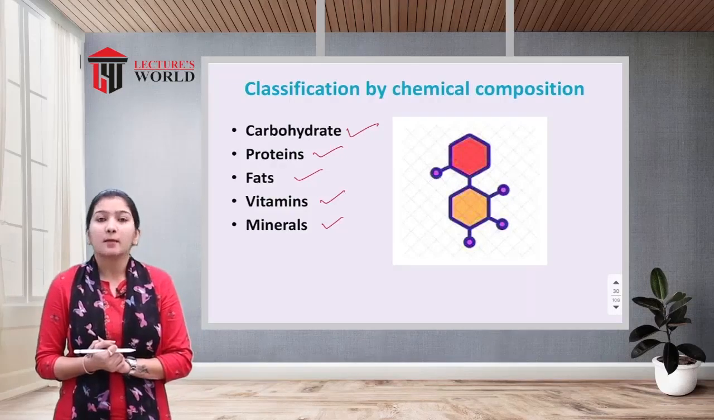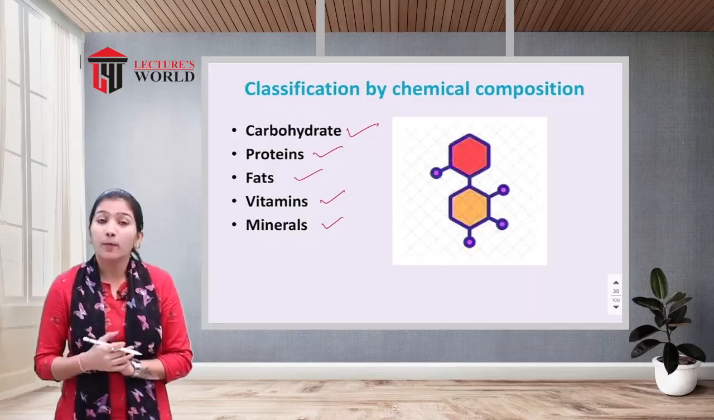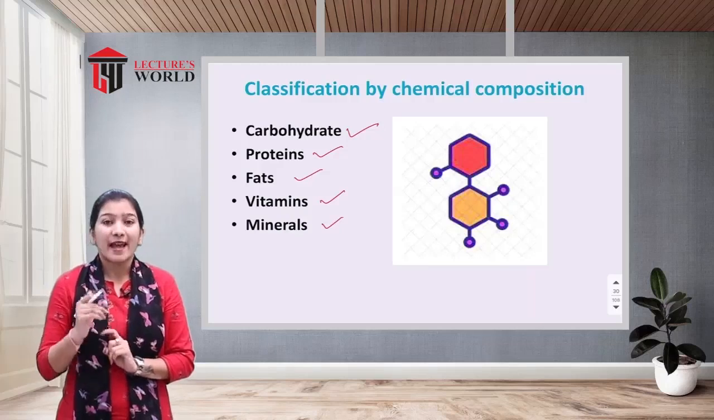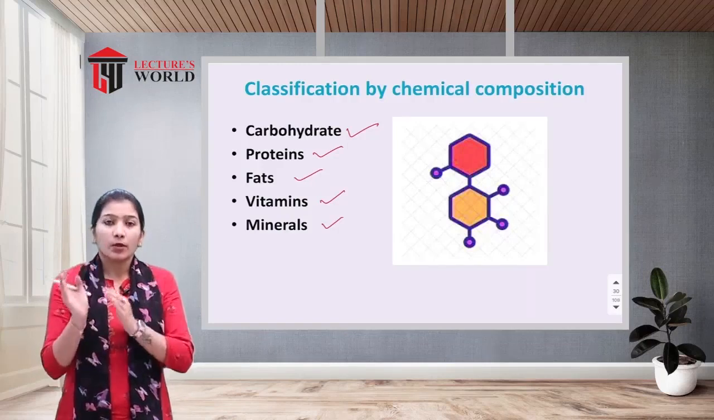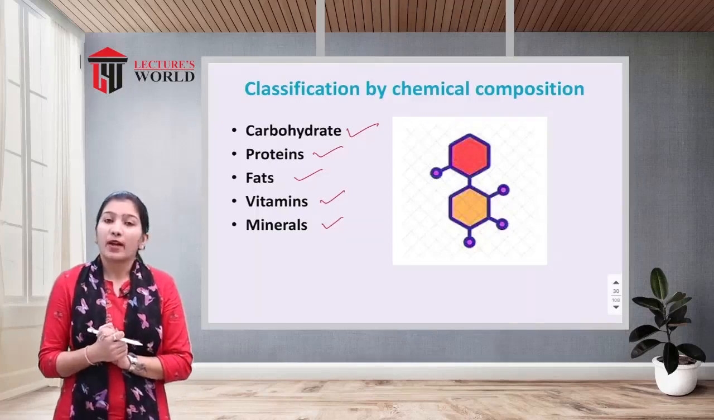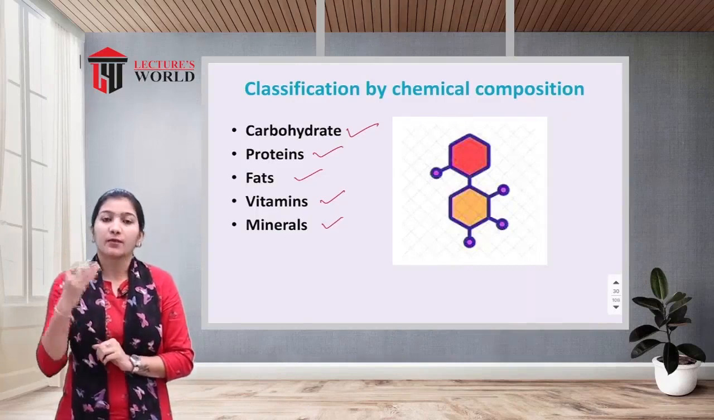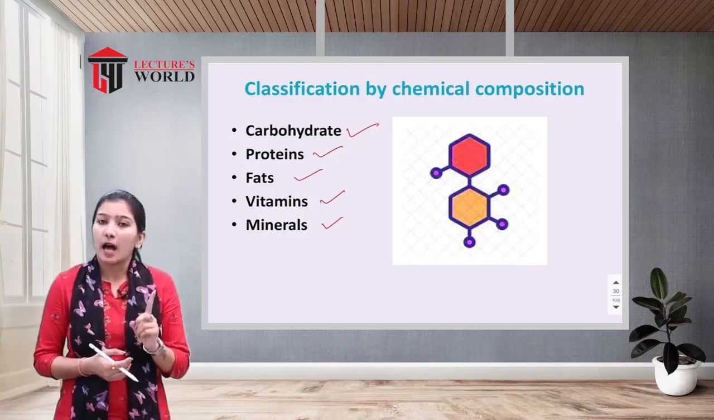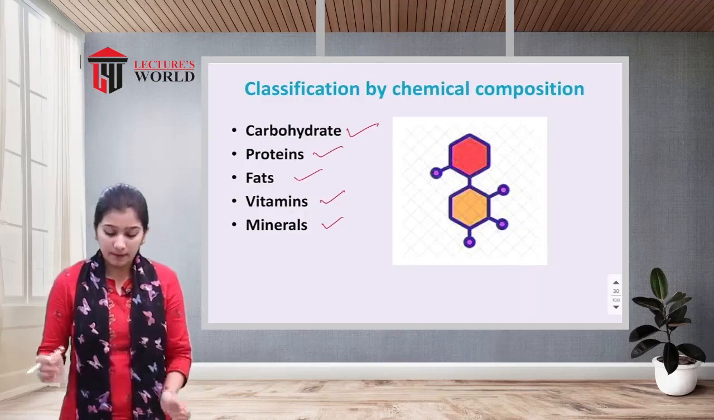Carbohydrate is made up of carbon, hydrogen, and oxygen. Protein is made up of carbon, hydrogen, oxygen, as well as phosphorus, and sulfur. So protein and carbohydrate have different chemical compositions. Similarly, fats are also made up of different substances. Based on these different chemical compositions, we have classified food into 5 categories: carbohydrate, protein, fats, vitamins, and minerals.